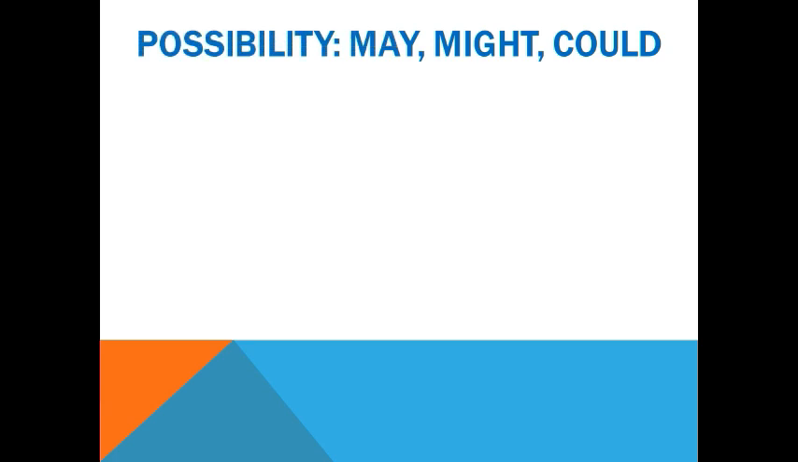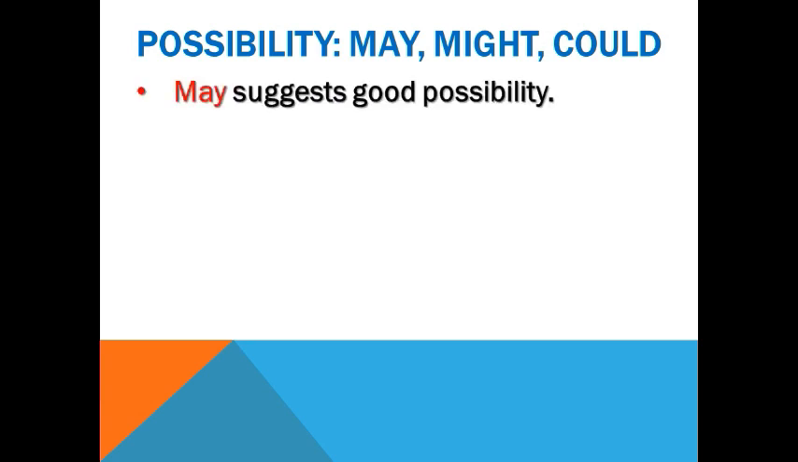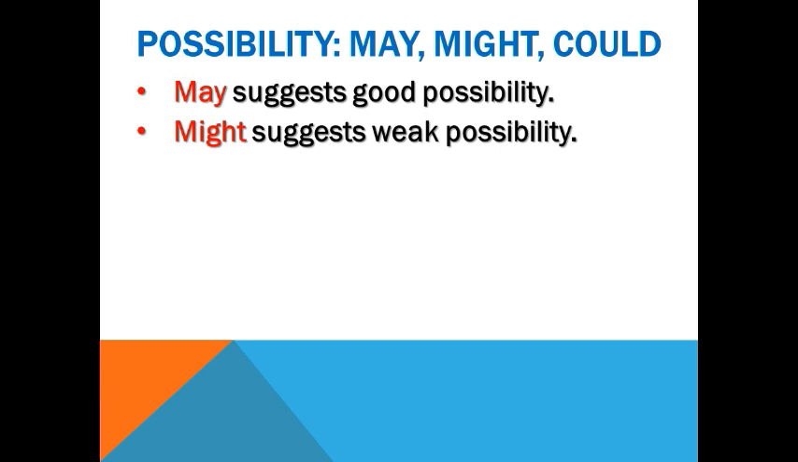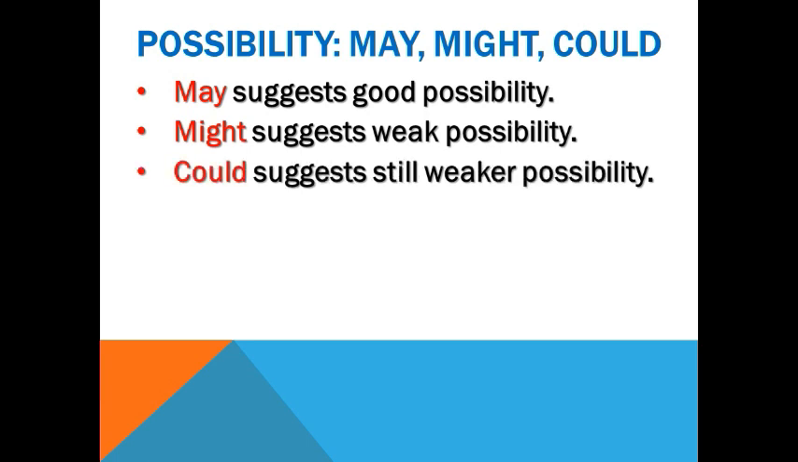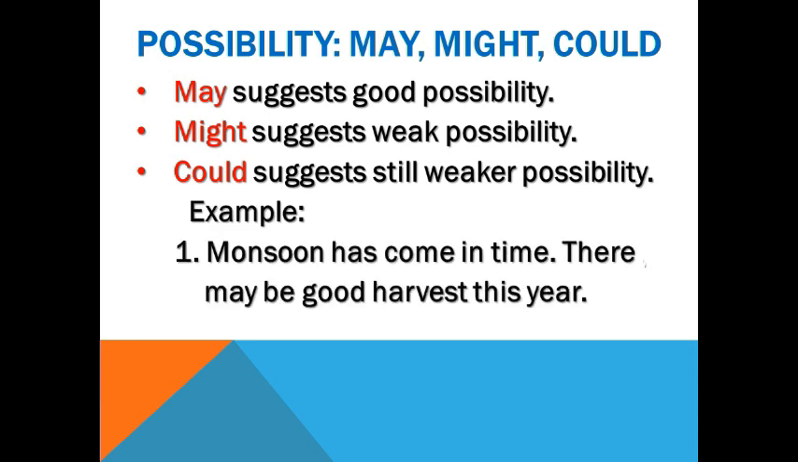Possibility. We use may, might and could to express possibility. May suggests good possibility. Might suggests weak possibility. Could suggests a still weaker possibility, a very weak possibility in the future. Example: monsoon has come in time. There may be a good harvest this year. It means there is a possibility of having a good harvest.